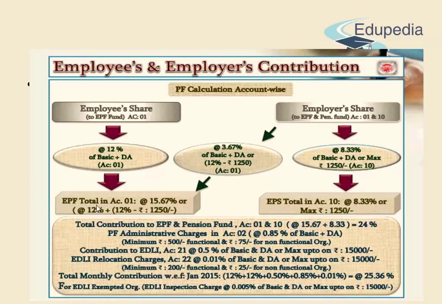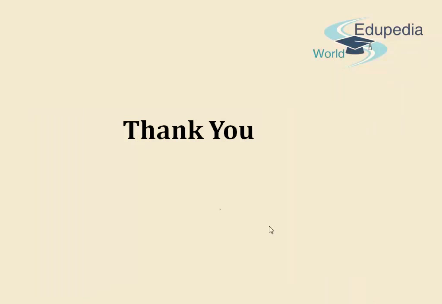Total EPF from employee side is 1250, as well as employer side it is 1250, and this contribution is done when the basic salary of an employee is above 6,500 and in the range of 15,000, which is the new rate applicable from 2015.